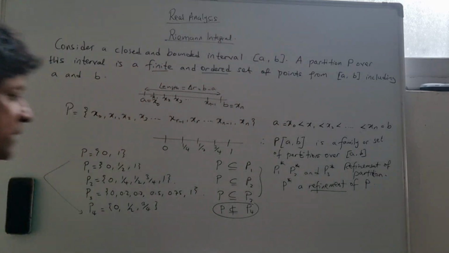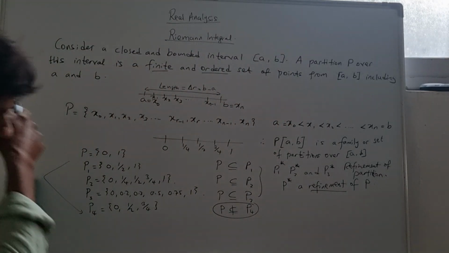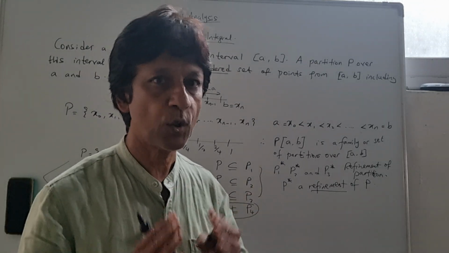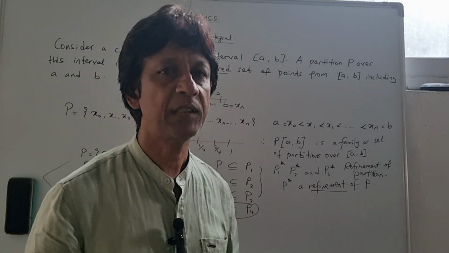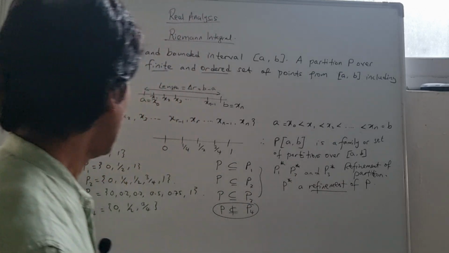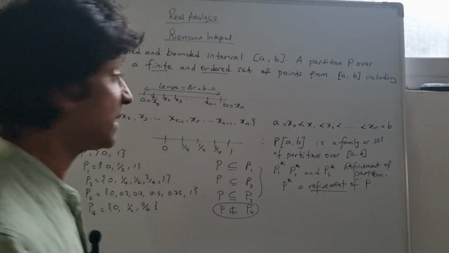So the idea for refinement of partitions has got to be in this way: that P will be a subset of that refined partition. Otherwise, it's not a refinement of that partition, if one of these elements is missing.